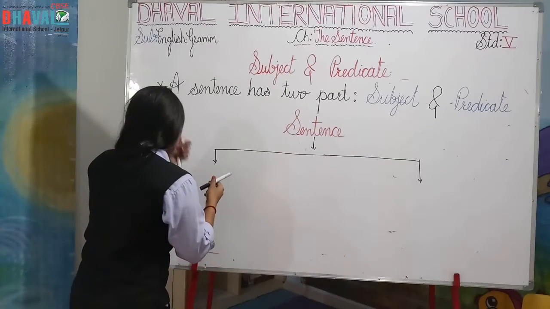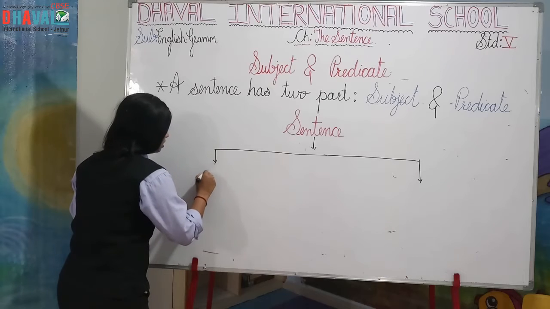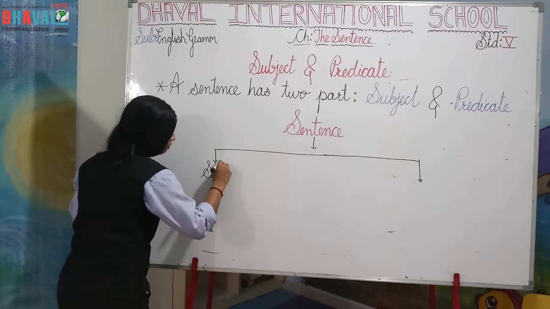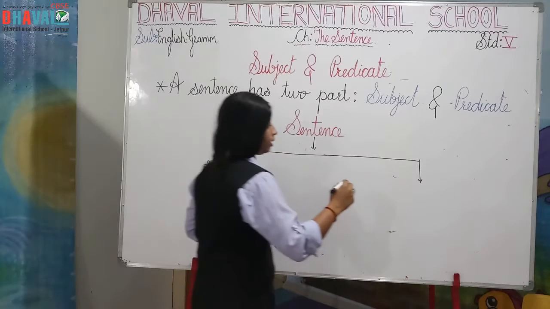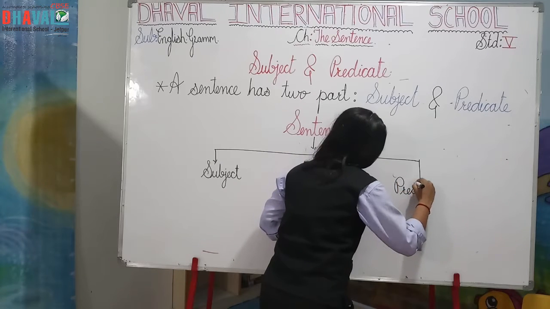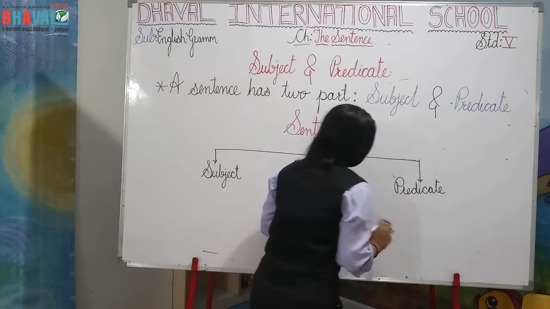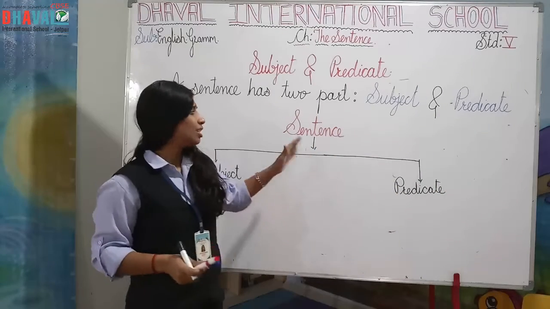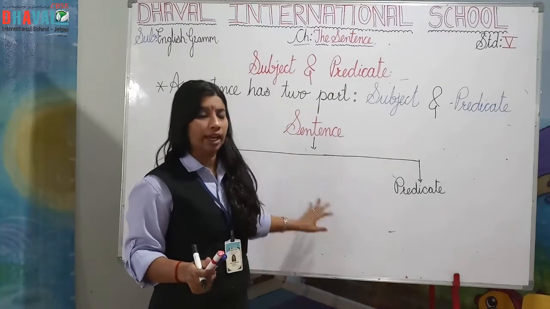In the easy way, how to remember subject. So this is our subject, and our second part is called predicate. Okay, so this you can draw in your notebook also, so you can remember easily, right?